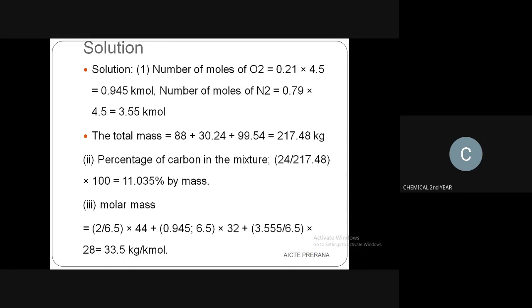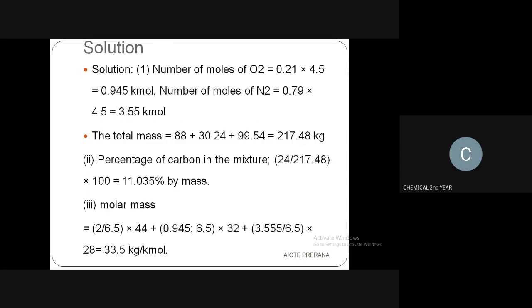Plus, the next one is oxygen. For oxygen they have given us 21 percent. Listen, for carbon dioxide they have directly given us 2 kilomole.